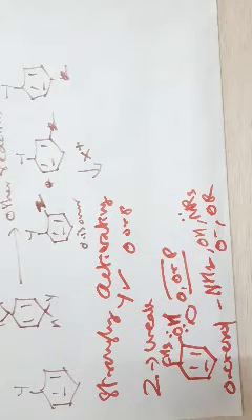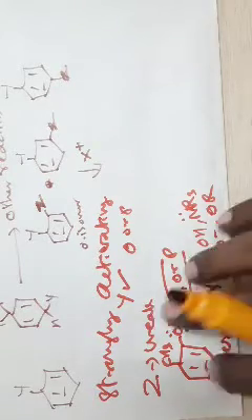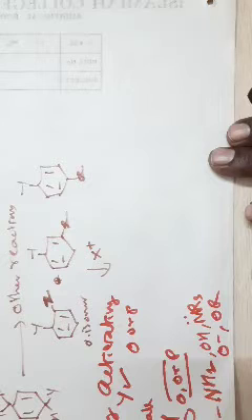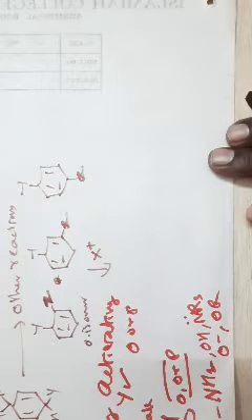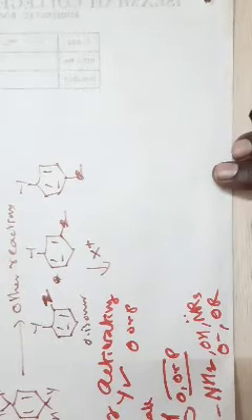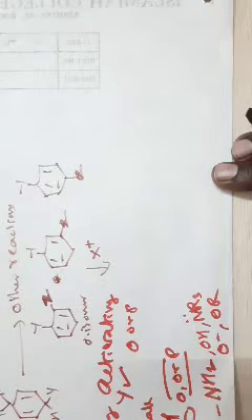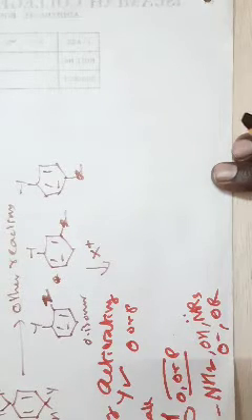Suppose the two substituents are equal in their power. Then this is the second observation: the third group will not enter between the two groups, that is, it may not enter the meta position. If the two groups are equally weak or equally strong, then the third group will not enter into the meta position.